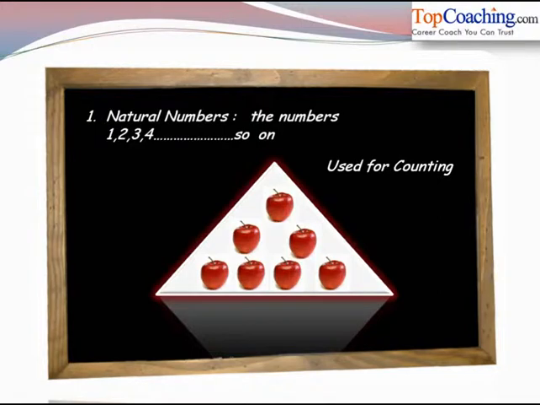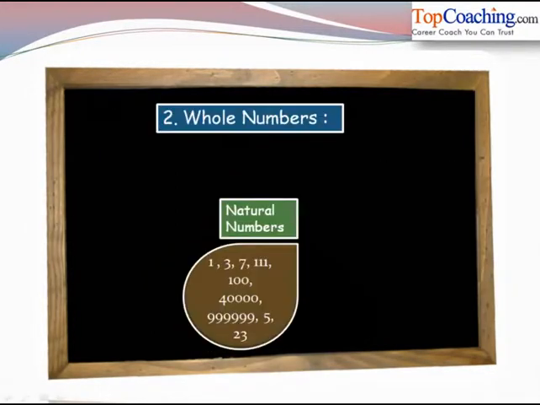So in our day-to-day life we use natural numbers for counting. Maybe it's the counting of number of bananas, it may be counting of pens, it may be counting of number of rooms in your house. So natural numbers are the numbers which are 1, 2, 3, 4 and so on, and these numbers are used for counting. Now natural numbers are denoted by the set N. So whenever we write N, it denotes the set of natural numbers. So we can denote natural numbers by the set N. So this was all about the natural numbers. Now the next is whole numbers.